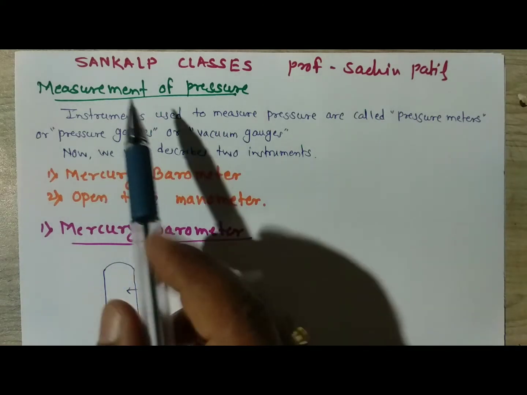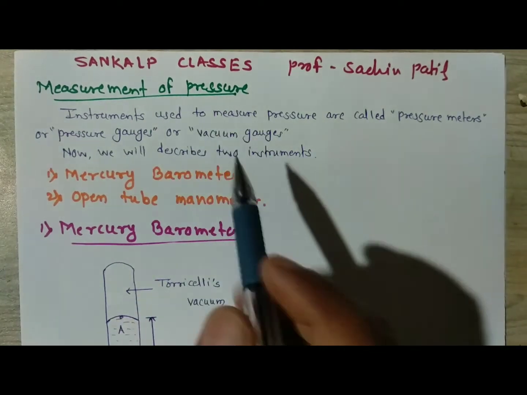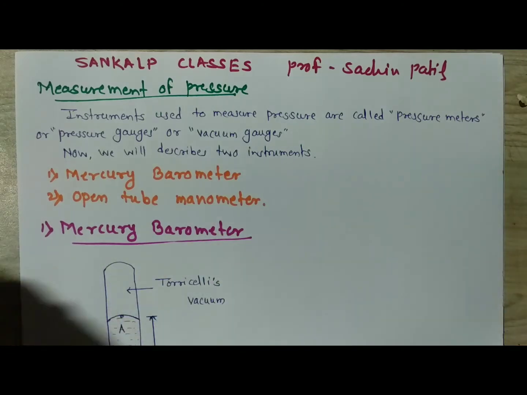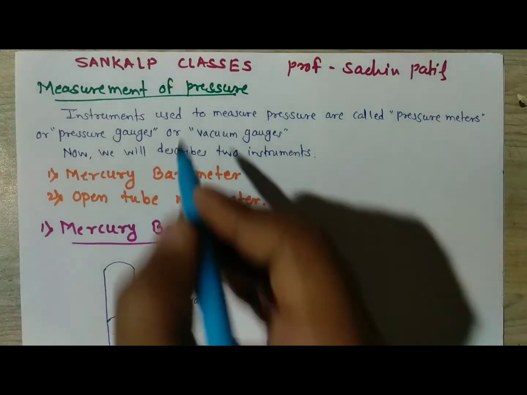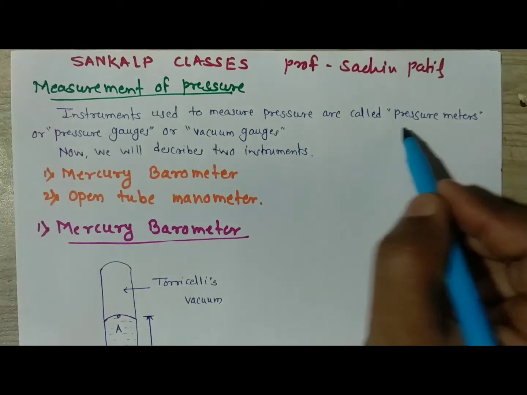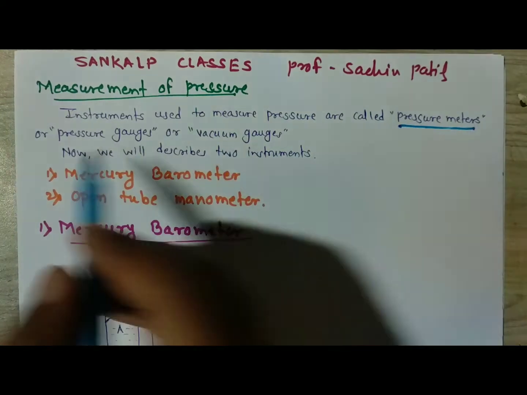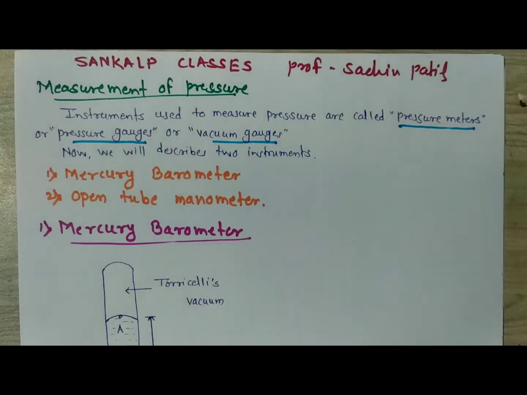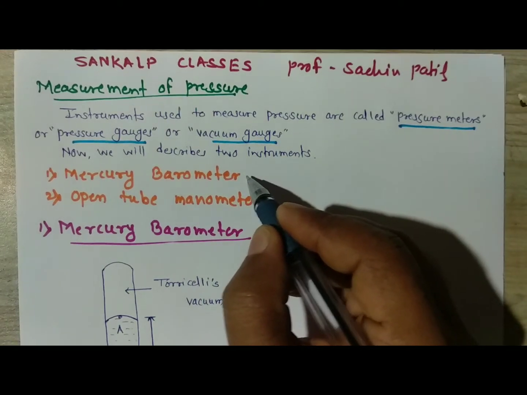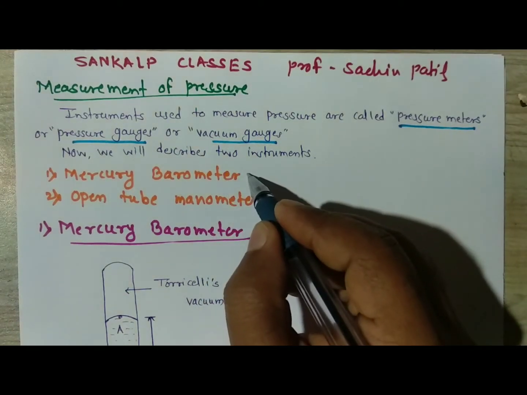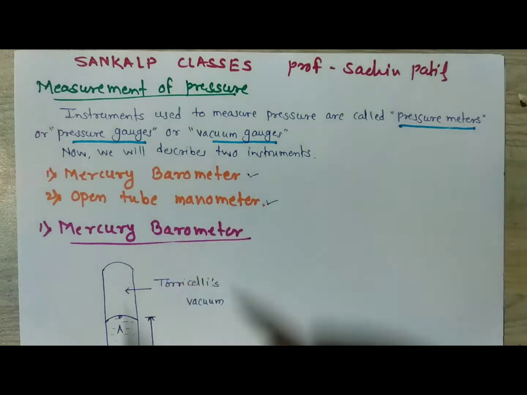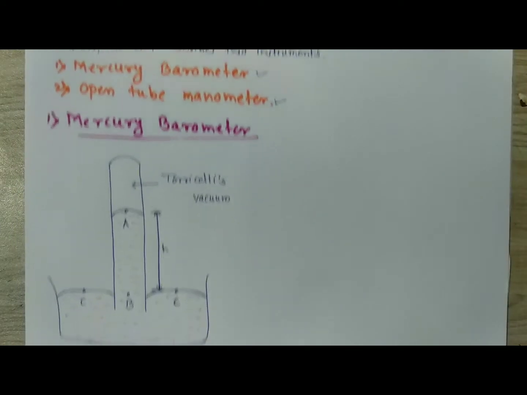Right now we are going with the measurement of pressure. The instrument used to measure pressure is called a pressure gauge. That means the pressure gauge is nothing but an instrument which is used to measure the pressure. It is called a pressure meter, pressure gauge, or vacuum gauge also. In our consideration we are going with two types of instrument, mercury barometer and open tube manometer. Right now we are going with the mercury barometer.